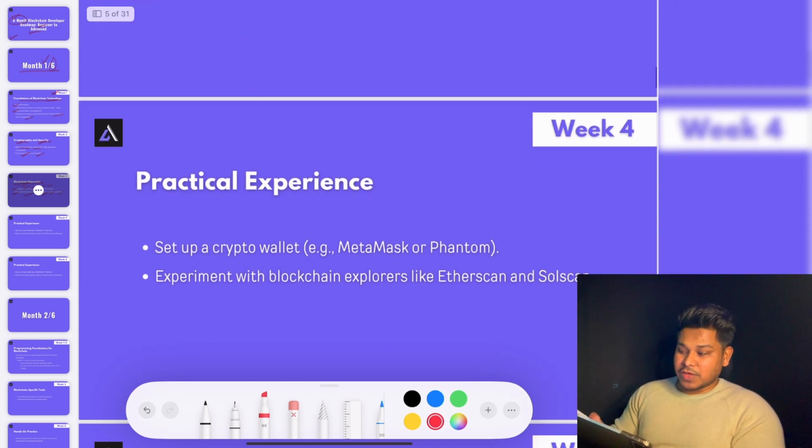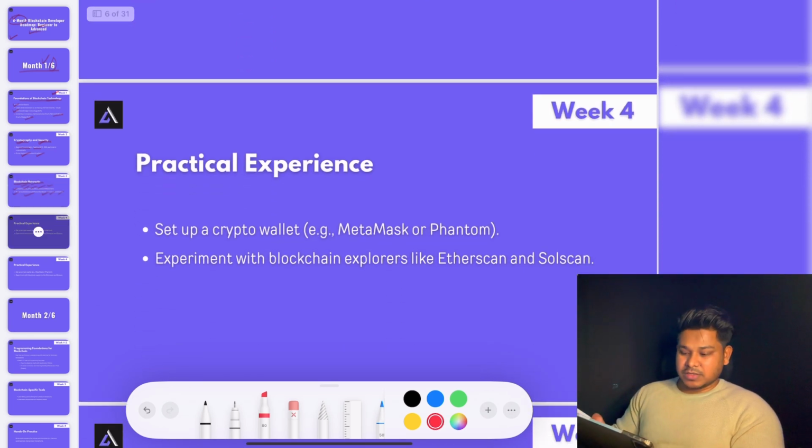Now let's move to the fourth week, the end of this first month. In that, you have to focus on practical experience. The reason I have mentioned practical experience is that these are a couple of tools which you're going to use extensively, and you're going to hear about them a lot when you do your research about the blockchain and making any transaction.